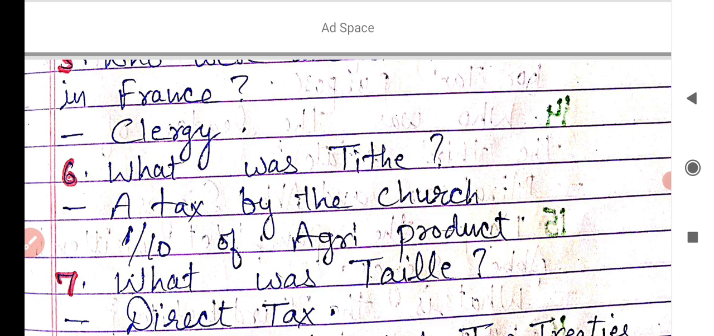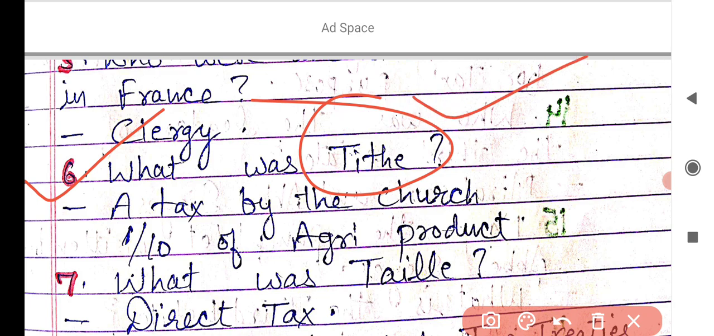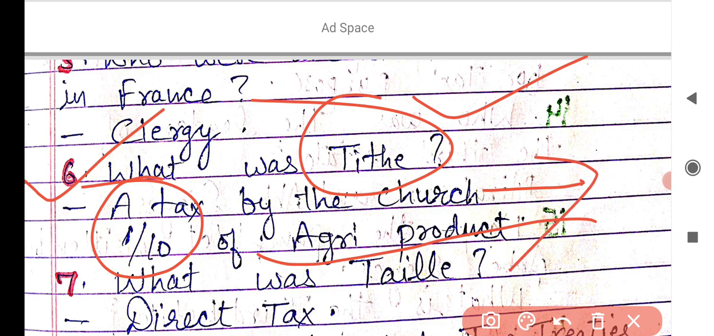What was tithe? You know, tithe is an important question. All questions are important. What was tithe? Tithe, a tax by the church. It means the church also levied tax on people, and that tax was known as tithe. As you know, tithe means 1/10 of agricultural product. So it can be another question in your exam. How much percentage of production was it? You can write that it was 1/10 of agricultural production.